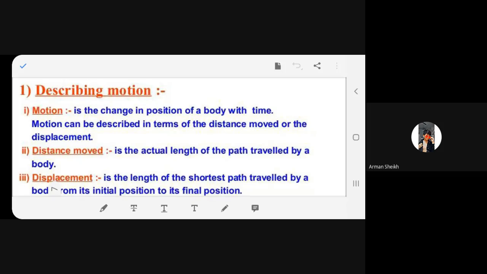So motion, I think you have understood what exactly is motion of any object. That means there is a change in position, and the reference that we are taking is with time.